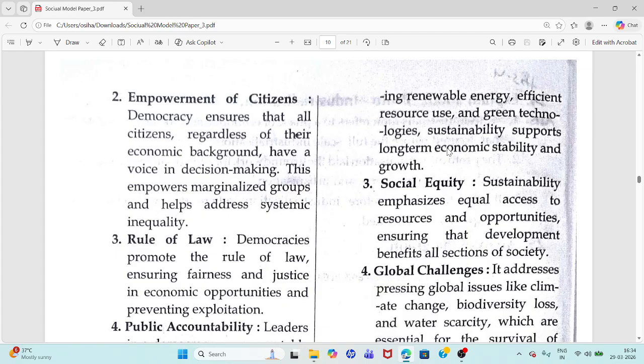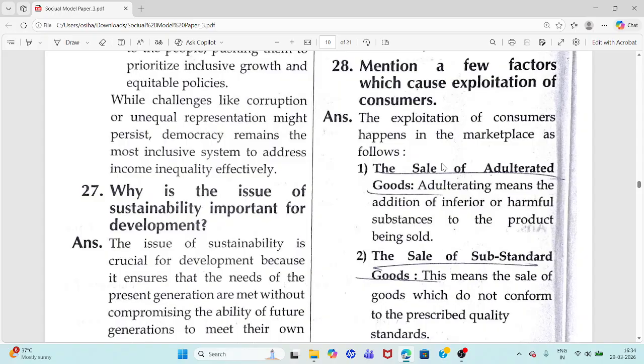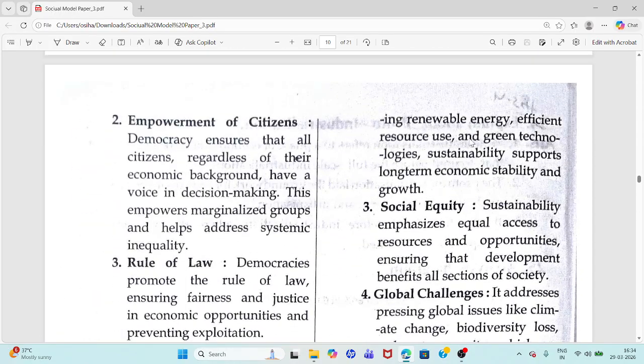By promoting renewable energy, efficient resources and green technologies, sustainability supports long-term economic stability and growth.